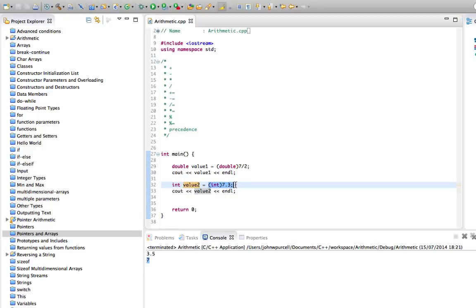This won't do rounding. It won't round up or down. All it does is throw away the stuff after the decimal point. If you want to do rounding, you'll have to use a special maths function to do that.